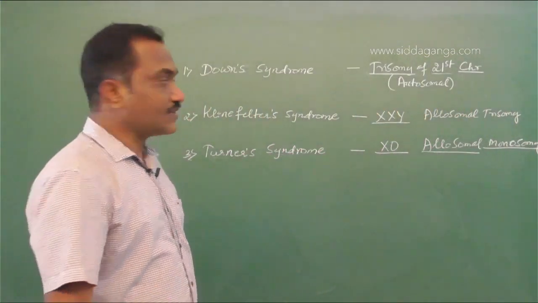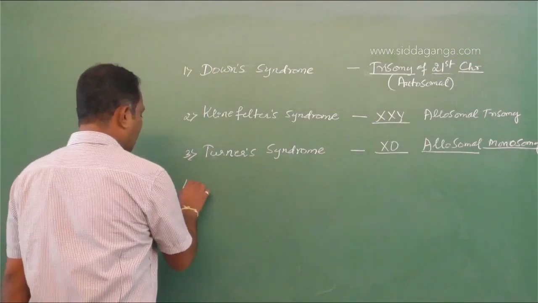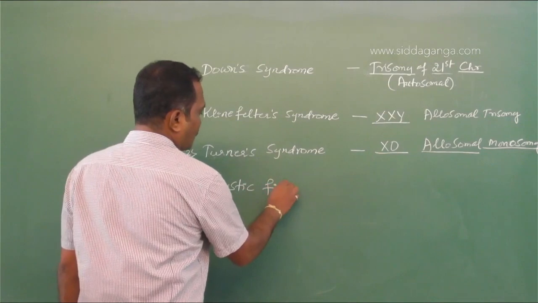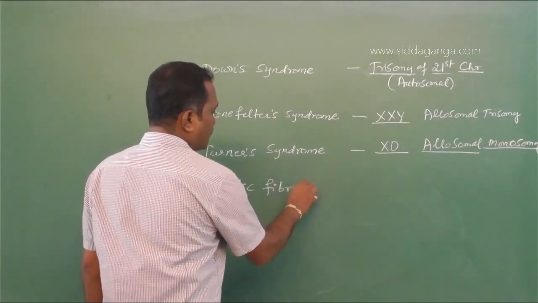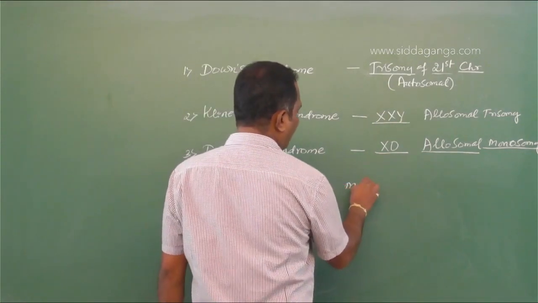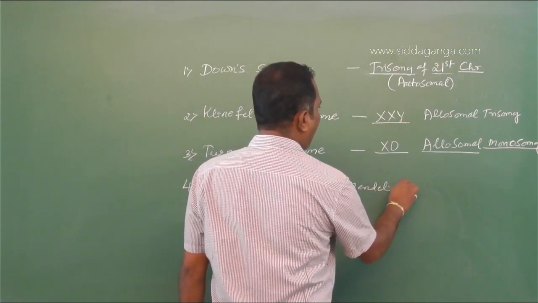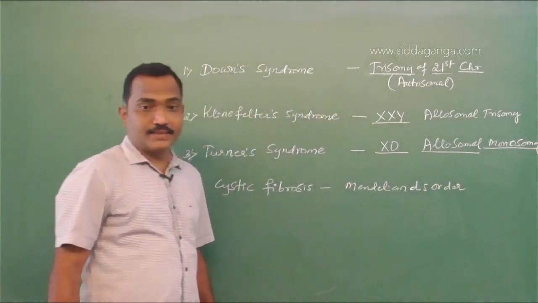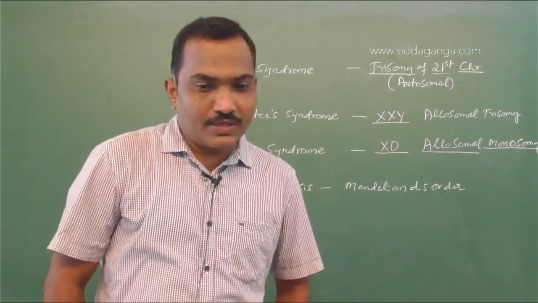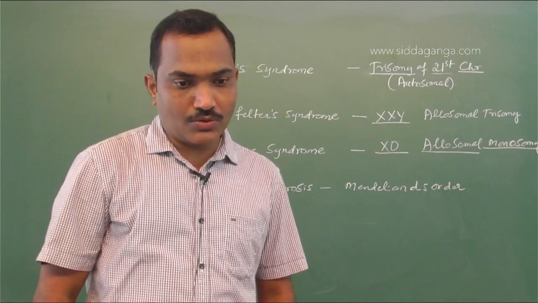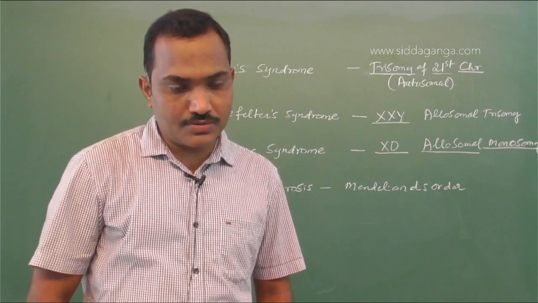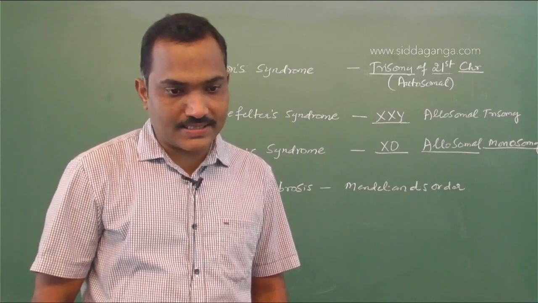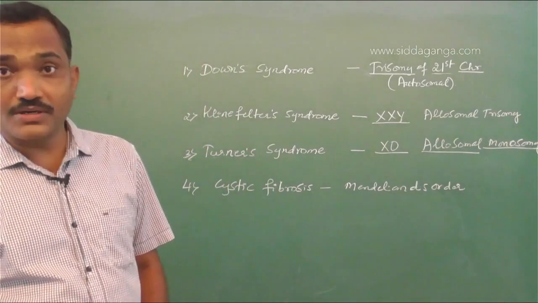Then we have cystic fibrosis. This is the genetic disorder or the Mendelian disorder. Cystic fibrosis is a Mendelian disorder. So autosomal trisomy, option 1, matches with Down syndrome, that is 1 with S. So immediately the first 2 options can be eliminated.